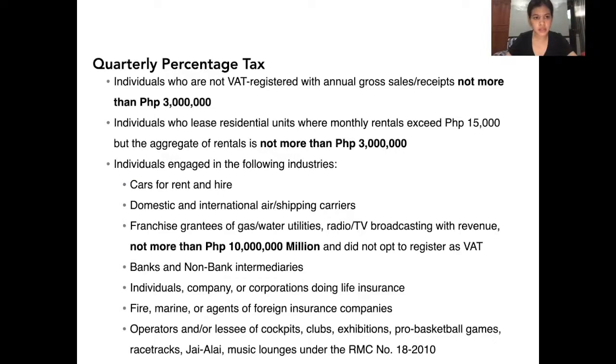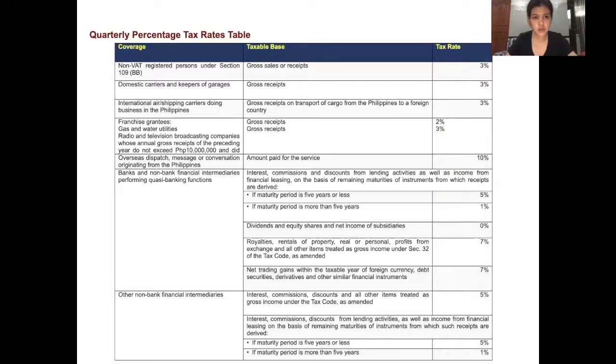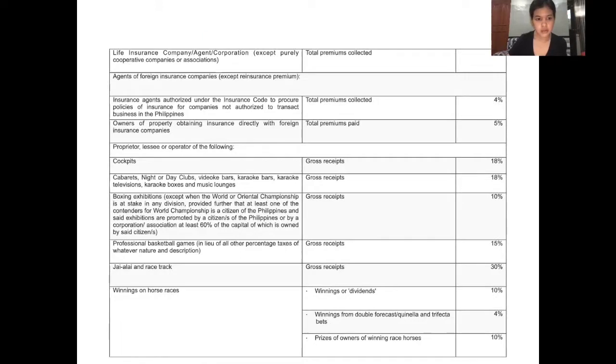So for the rates, here is the quarterly percentage tax table. Ito yung mga rates niya, tax rates. Updated na rates ito. Next here. For example, yung sa cockpits, yung basis nila sa gross receipts, so the tax rate is 18%.